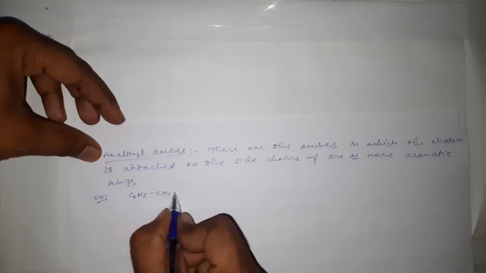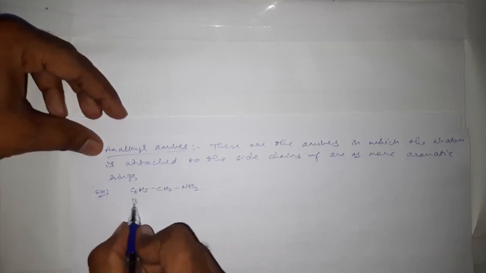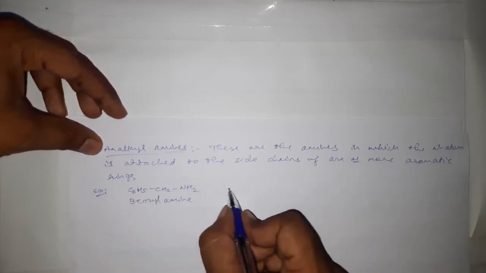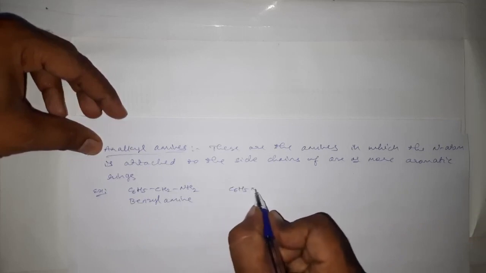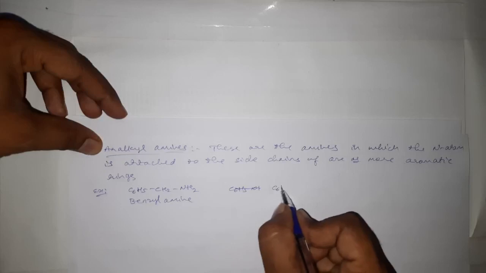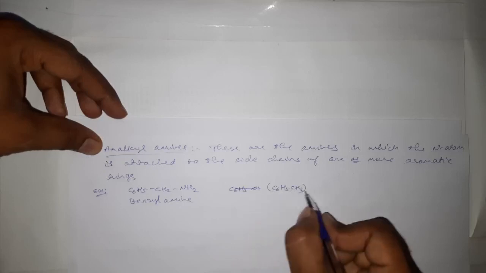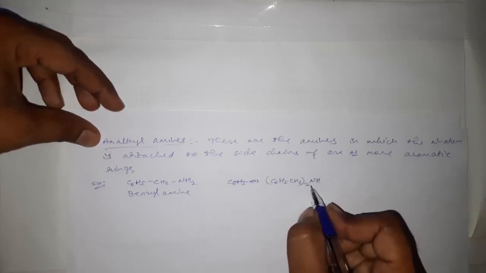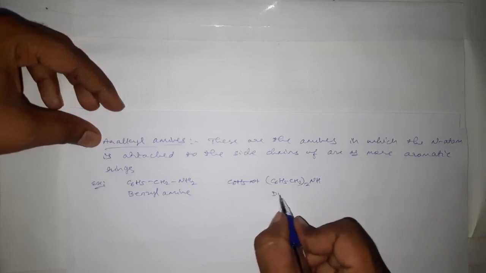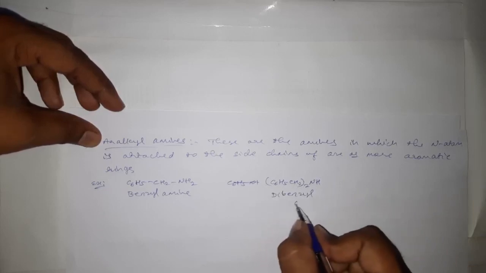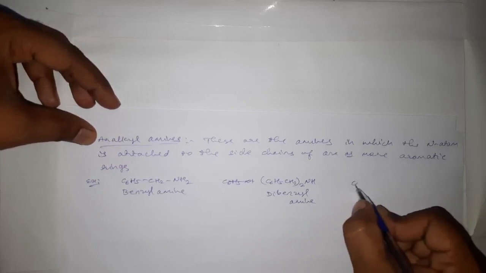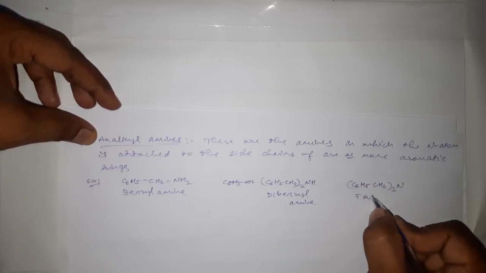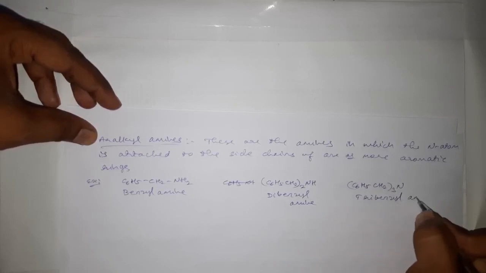C6H5CH2NH2. This is benzylamine, or we can write (C6H5CH2)2NH. Here two hydrogens are replaced by the side chains of benzene ring. Dibenzylamine. (C6H5CH2)3N is tribenzylamine.